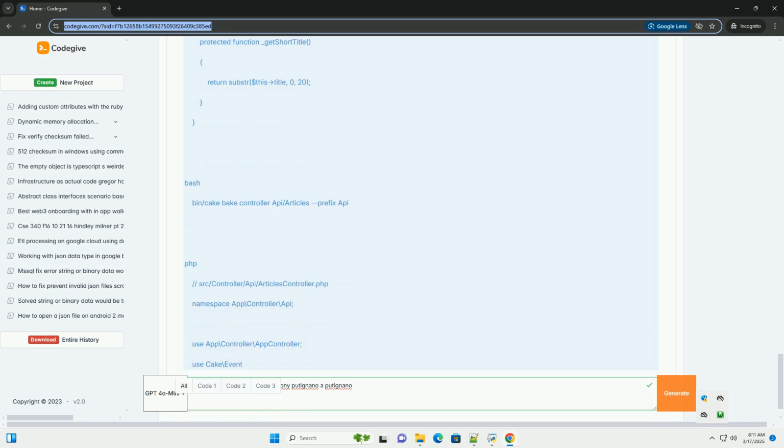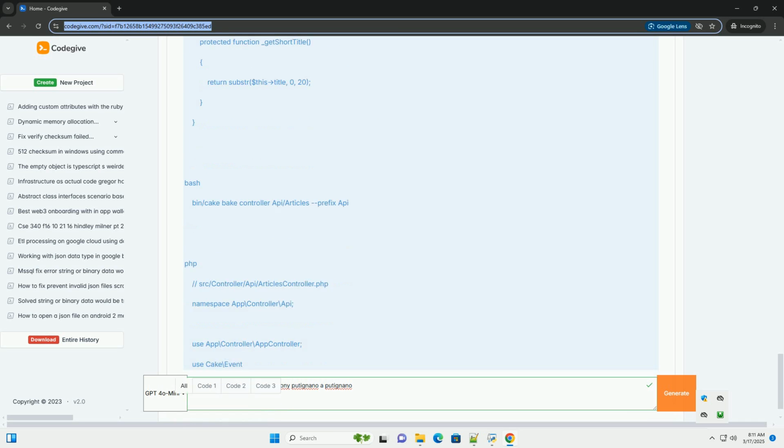7. Request handling, input validation, error handling. Input validation, already partially covered. Use the validationDefault method in your table objects to define validation rules for your data. CakePHP's validation system is very flexible and allows you to define complex validation logic.